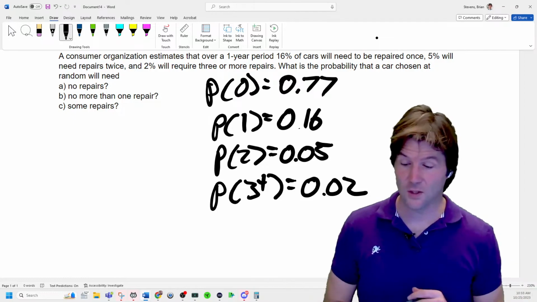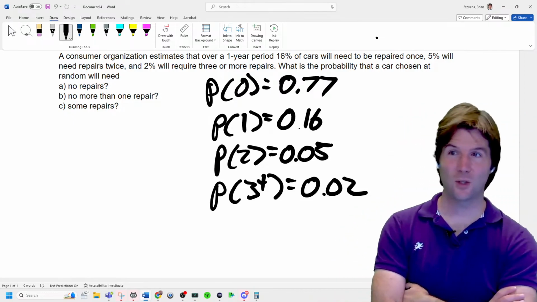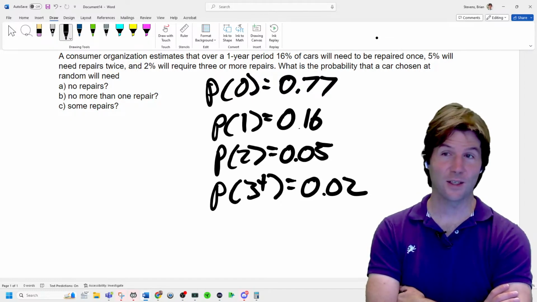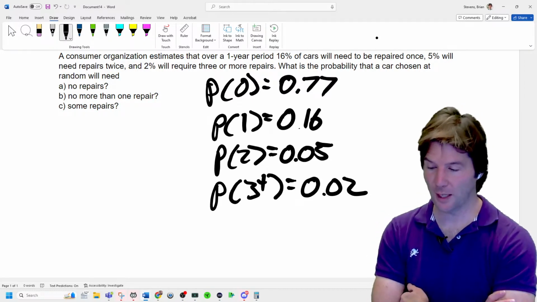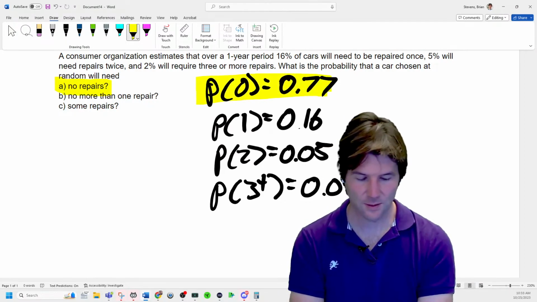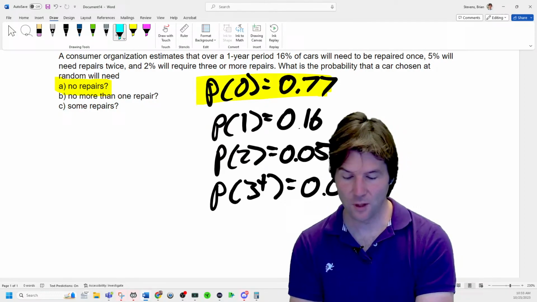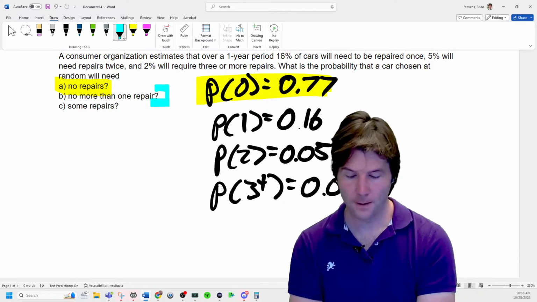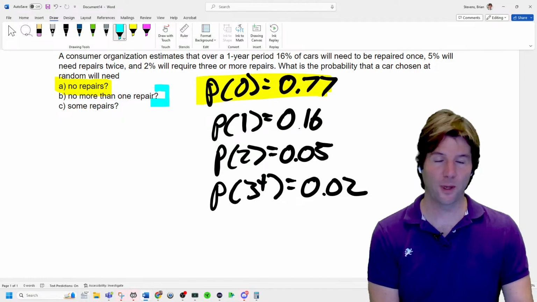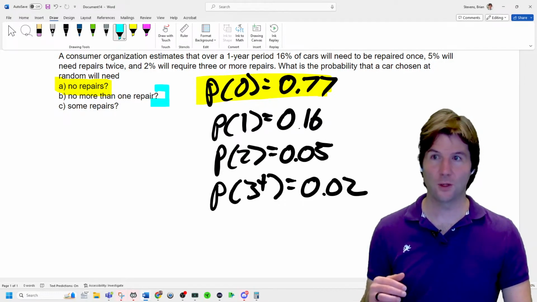So take a look at this. What do we have as the probability of no repairs? We already found it, right? The probability of no repairs is this. What's the probability of no more than 1 repair? That'd be getting what or what repairs? No more than what repair? No more than 1 repair is you got either this or this.